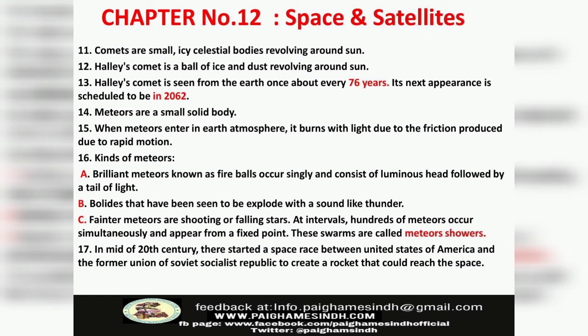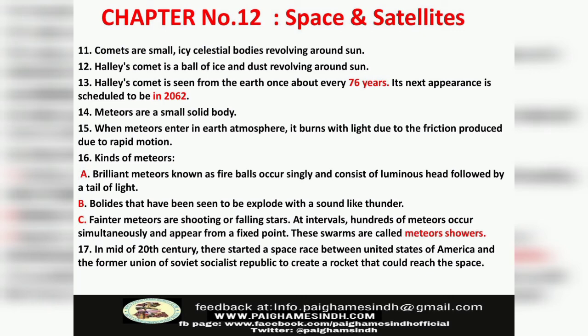Number 13. Halley's Comet is seen from Earth once about every 76 years. Its next appearance is scheduled to be in 2062. Number 14. Meteors are small solid bodies. Number 15. When meteors enter Earth's atmosphere, they burn with light due to the friction produced by rapid motion. Number 16. Kinds of meteors.